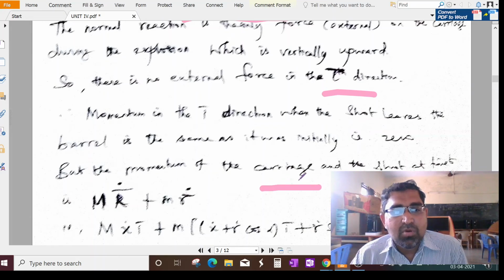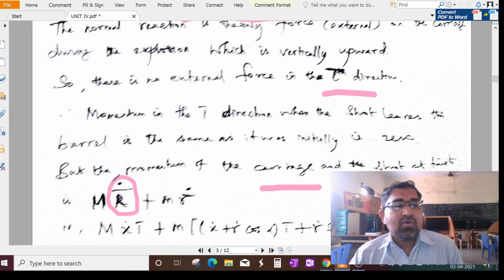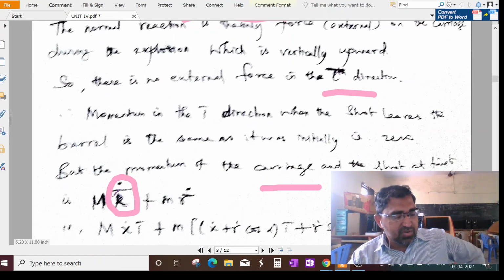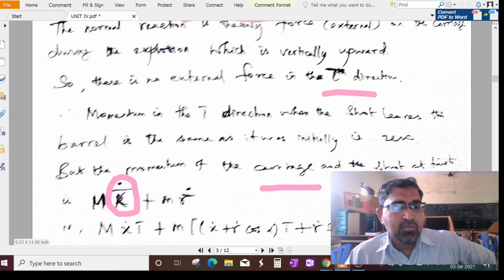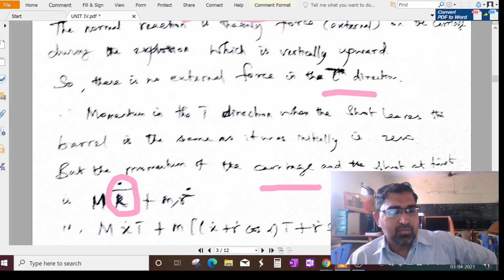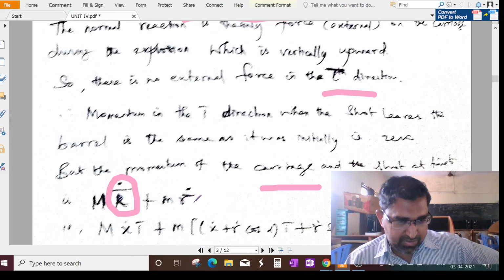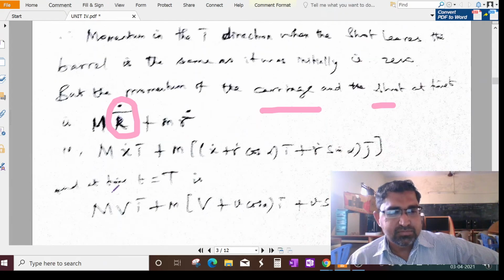What about the carriage? We have taken the position vector R, so it has a velocity. You know the definition of momentum: mass into velocity. So mass capital M, velocity capital R vector dot, plus small m, small r vector dot.